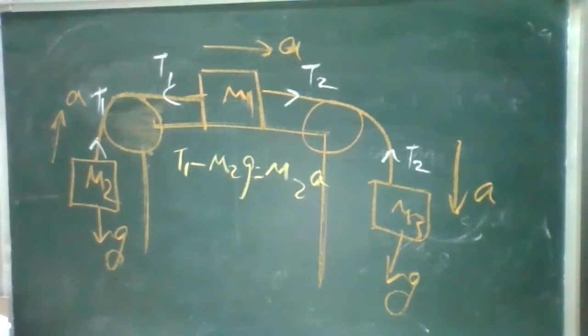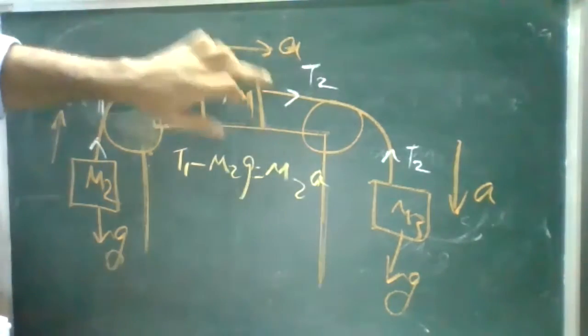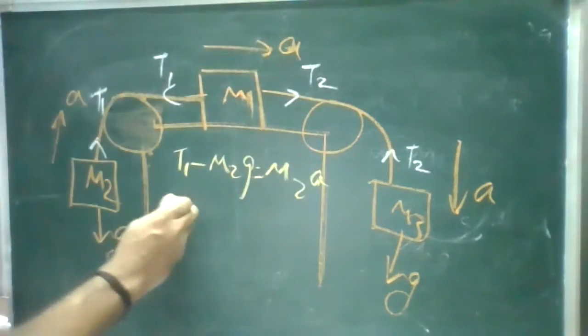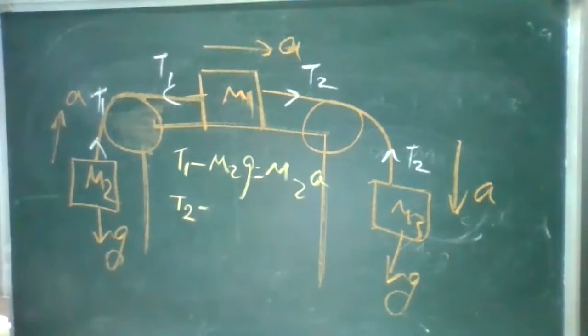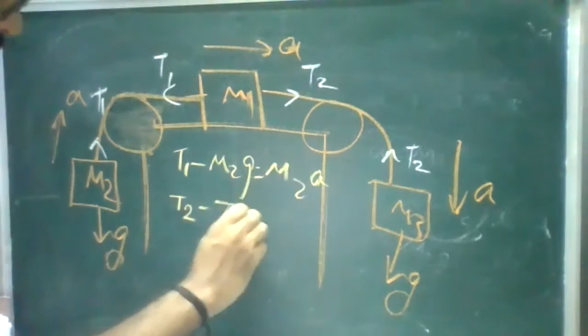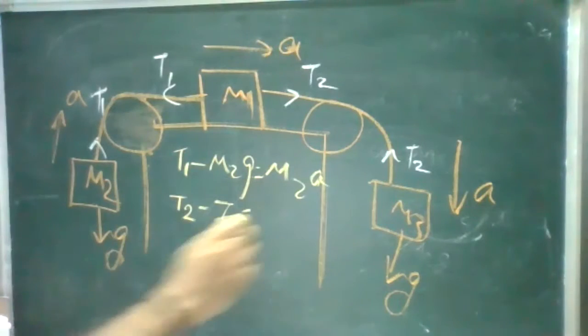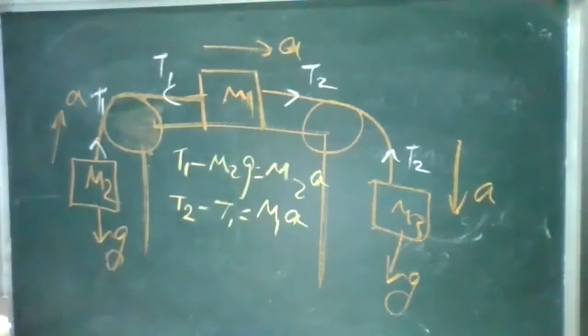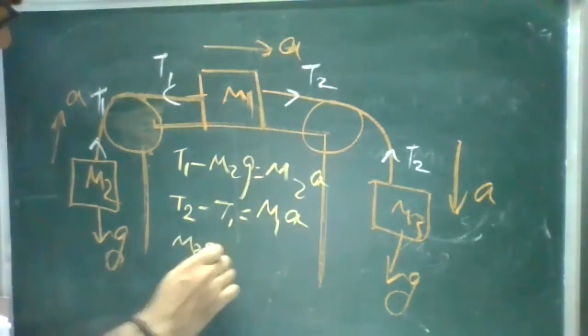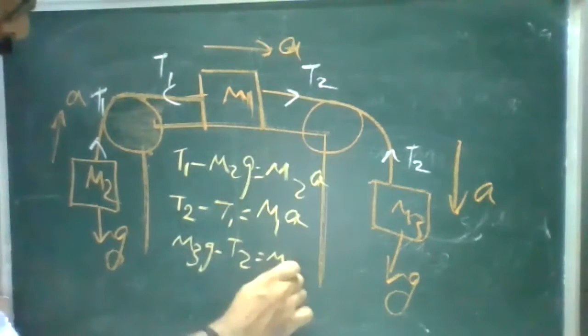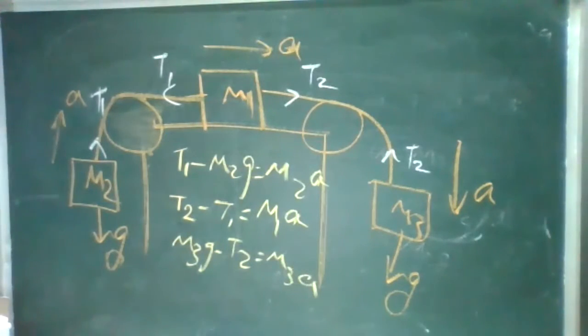Okay, T2 minus T1 equals M1A. Good. Then M3G minus T2 is equal to M3A. Now, what will you do?